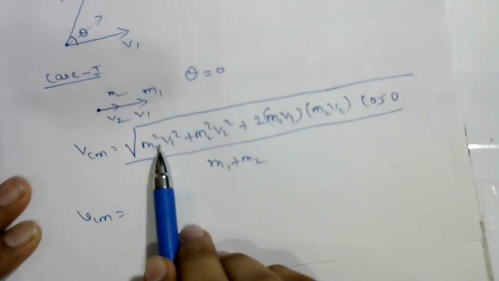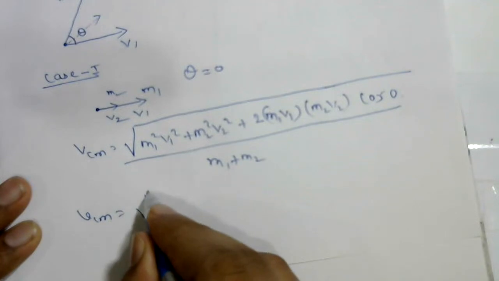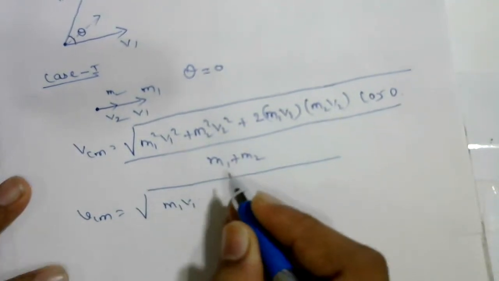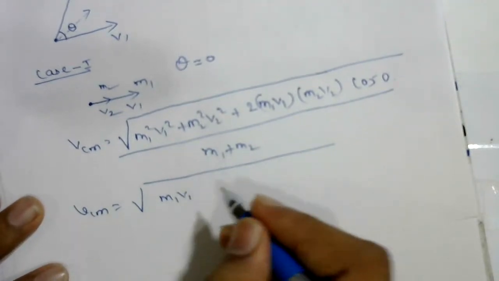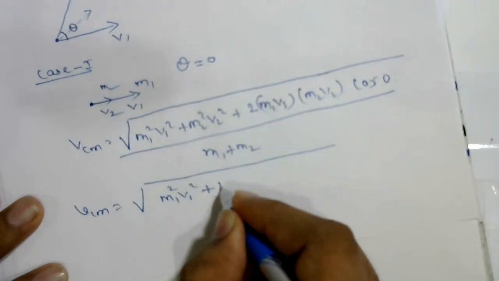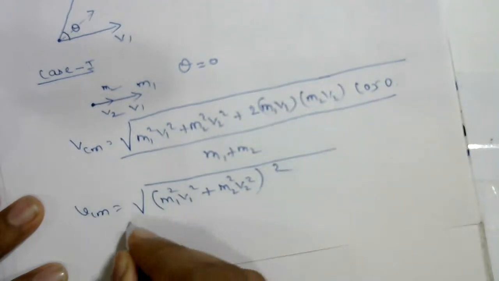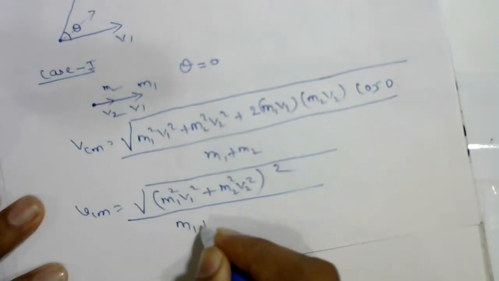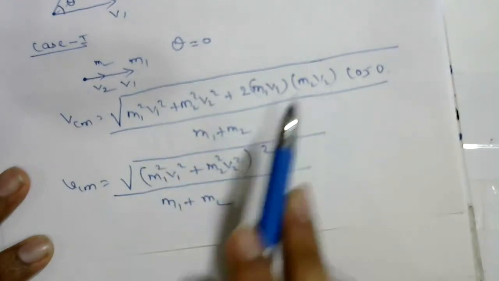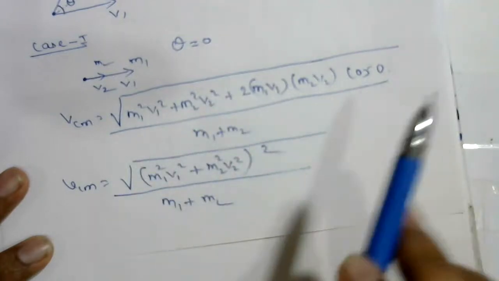Now we know the formula a square plus b square plus 2ab. So we can write this as m1 v1 plus m2 v2 whole square upon m1 plus m2. If you expand this, you'll get this term. Yes? a plus b whole square is a square plus b square plus 2ab.